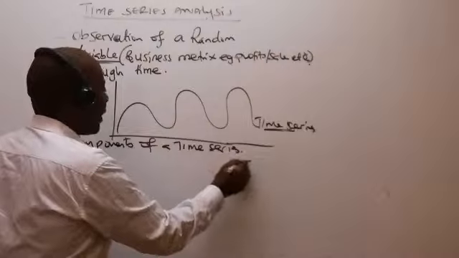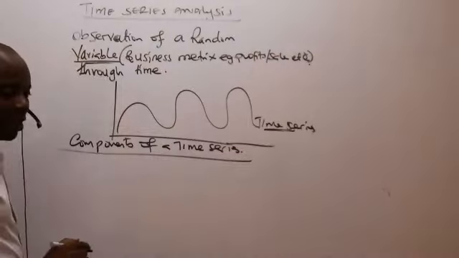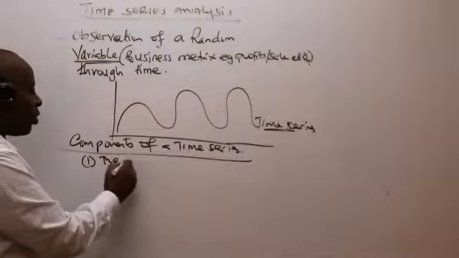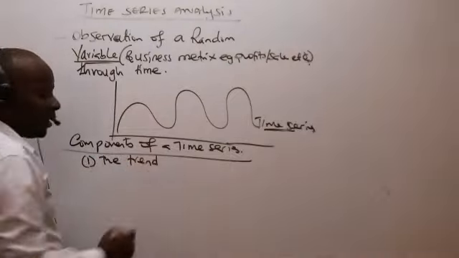Now from there, ladies and gentlemen, we go straight away to what we call the components of a time series. Number one, we have what we call the trend.